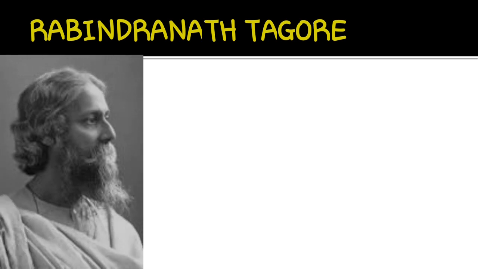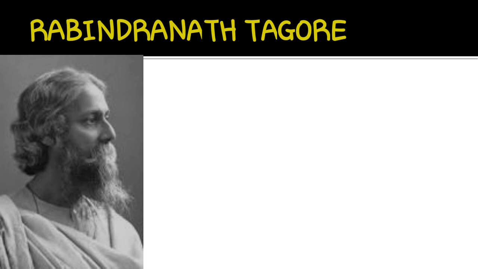Now we were talking about Mr. Rabindranath Tagore. He started writing at a very small age of 6, and gradually developed himself. He started learning the tips and tricks of how to write, and at the age of 16 he was able to publish his first composition, and he won the Nobel Prize for Literature in 1913.